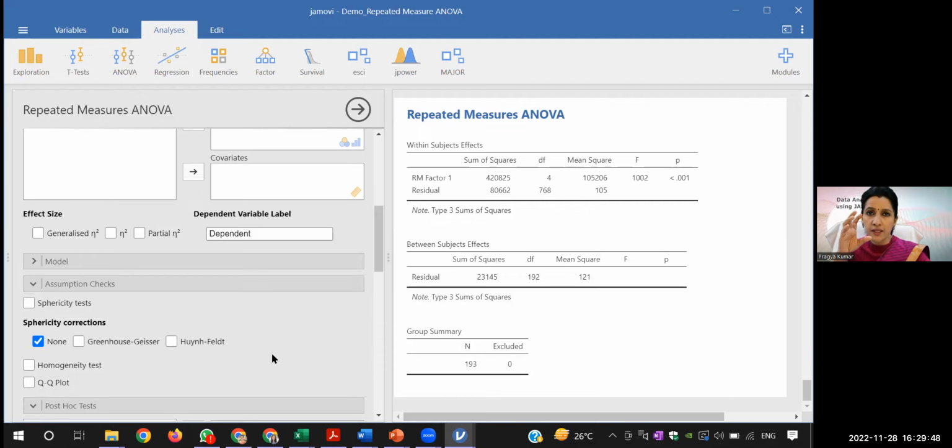Sphericity means that if there are 5 different measurements you have taken, the difference between the variances should be equal to 0. That is the assumption. If that is met, you will not do any correction. If that is not met, you will do a correction. That correction can be in the form of Greenhouse-Geisser or Huynh-Feldt. You can opt for either. Let's say I go for Greenhouse-Geisser.